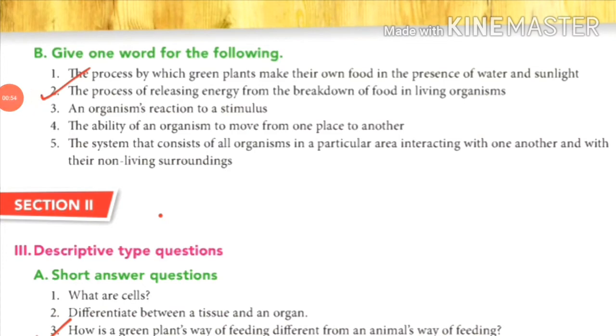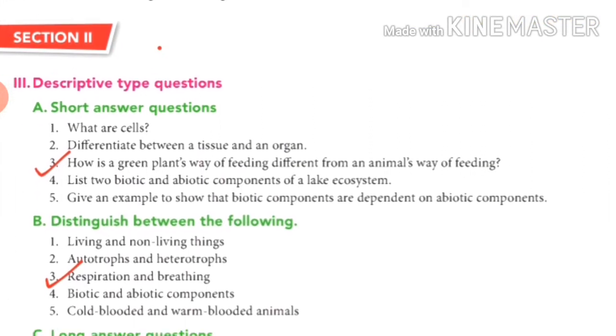Then turn your page, give one word. Question number 2. The process of releasing energy from the breakdown of food in a living organism. So write down one word over here. Then take out short questions. Question number 3.